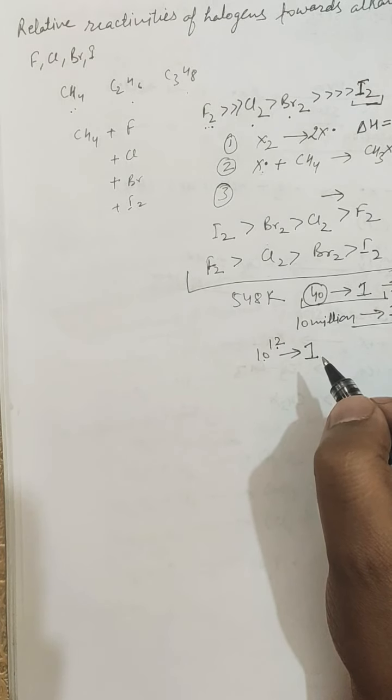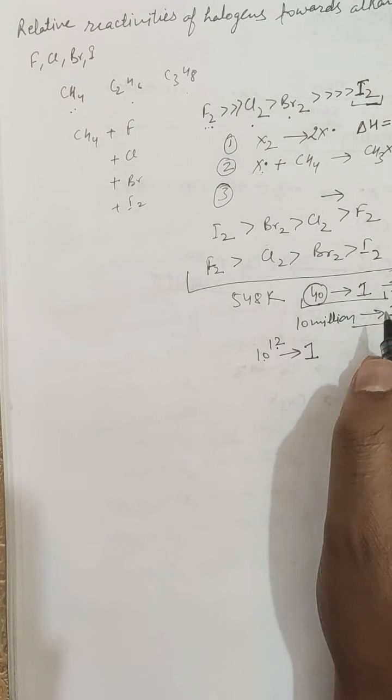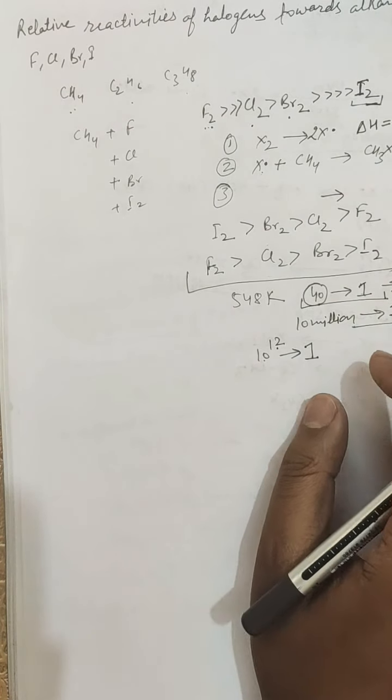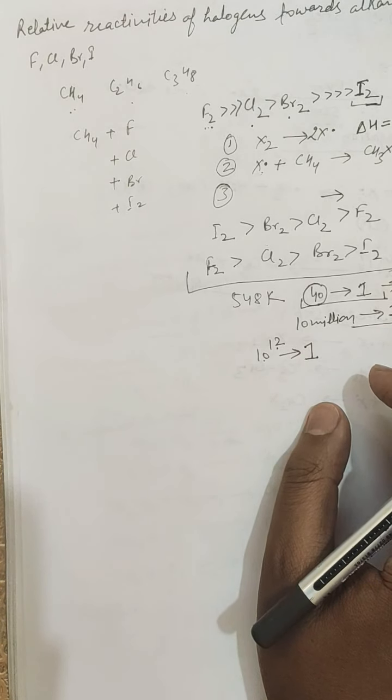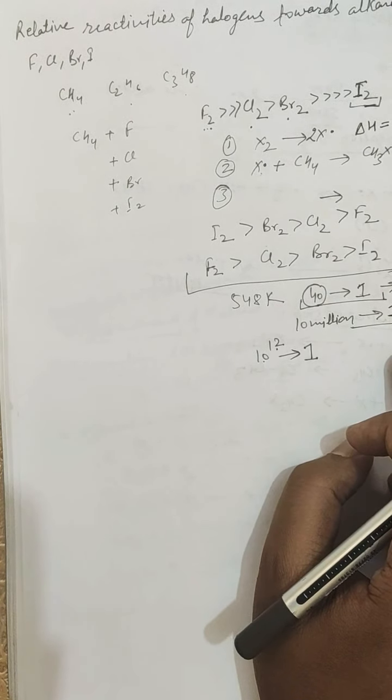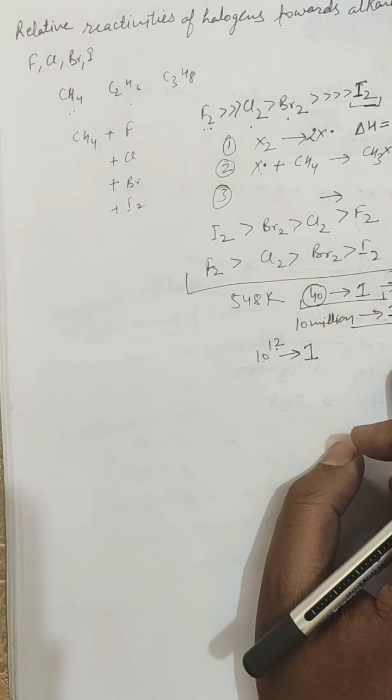Virtually no iodine atom lasts this long. Instead, these recombine to form the iodine molecule. So the reaction proceeds at a negligible speed in spite of the fact that iodine atoms are formed at a comparatively faster rate due to the lowest activation energy in step 1.